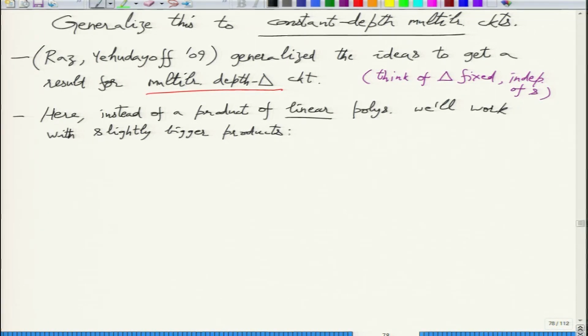We will call this a t product. A multilinear polynomial f, which is a product of t polynomials G1 to Gt, we will call a t product.